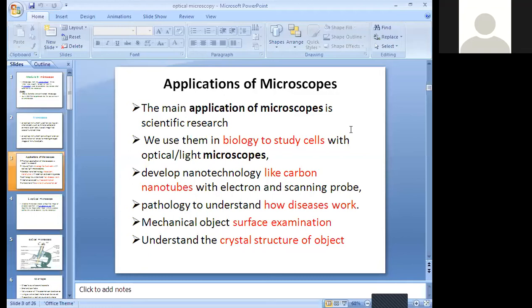I think the maximum percentage of microscope use is in the biology department. We use them in biology to study cells with optical microscopes. Biology covers both botany as well as zoology. Biology is the combination of plant cells as well as animal cells, so we call it biology. We use them in biology to study cells.